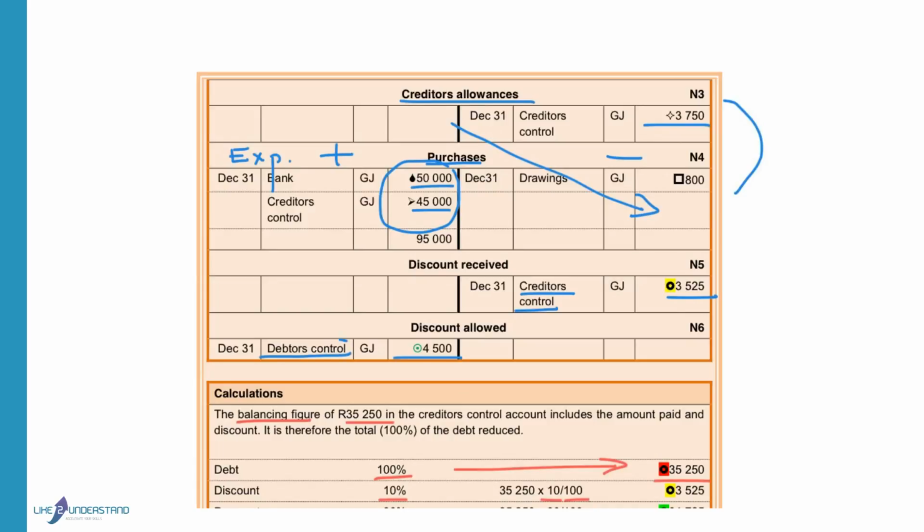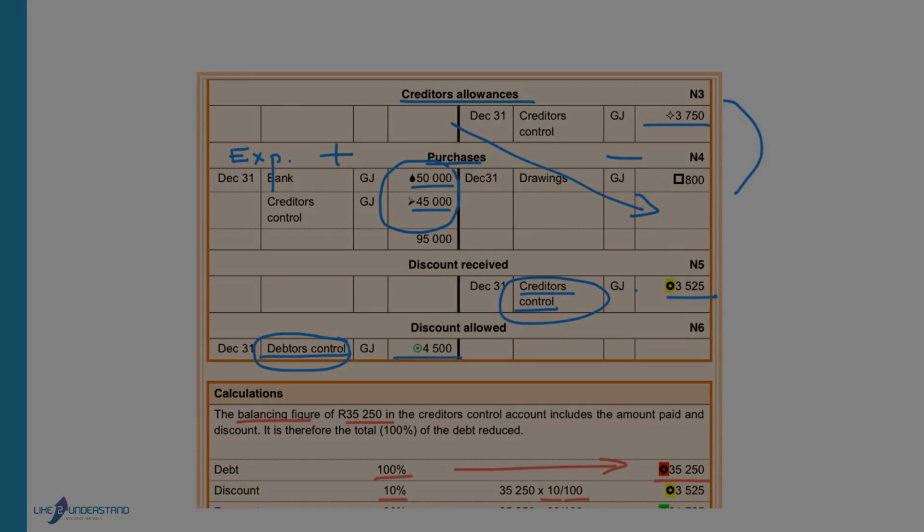So if you write the wrong word in these two accounts, you will not get marks for it because you have to indicate where is your double entry for this discount received or discount allowed.